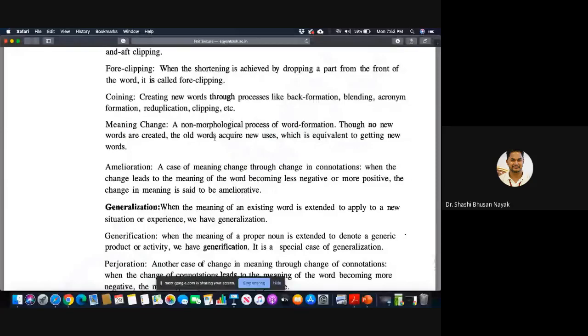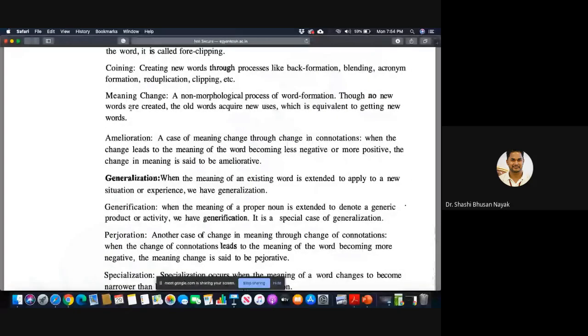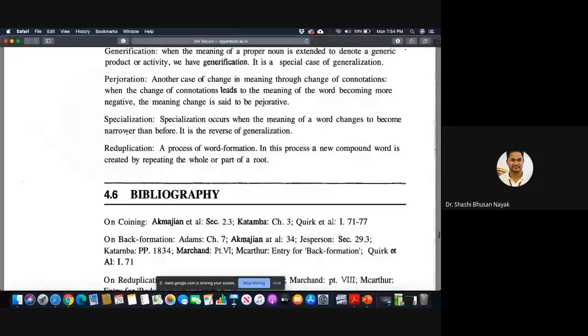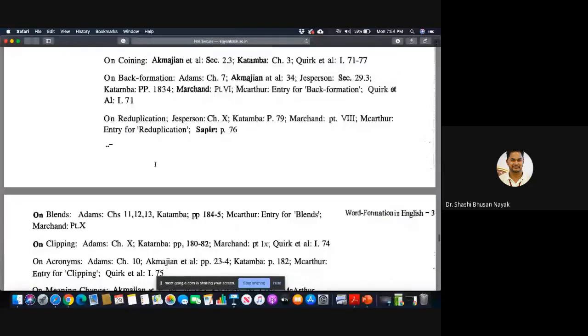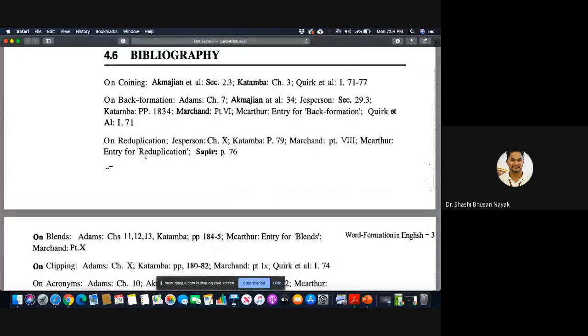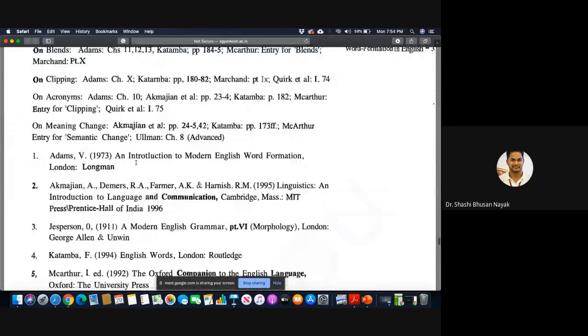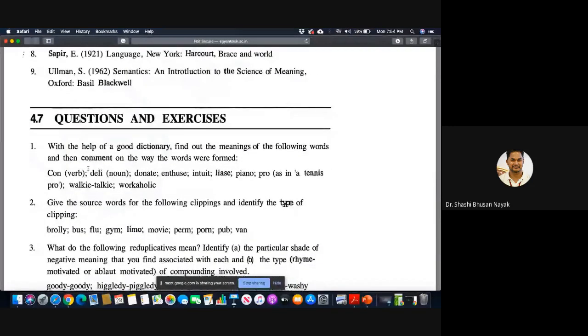What is meaning change? These are the things you need to look into. Again, this bibliography is also important because from this source you can get different books. And there are many books which are available on Google itself. Okay, you can download them. Then you go to these questions and exercises.